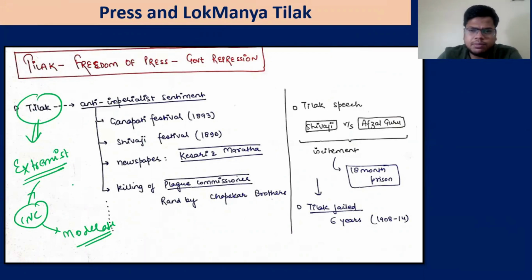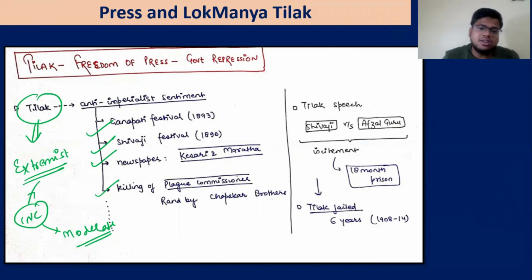They used to organize people. It can be seen that he is organizing the people and telling them about the misdeeds of the government, through the Ganpati festival and Shivaji festival, and in his newspapers Kesari and Maratha. Earlier, a plague had happened in Pune. The way it was dealt with by the plague commissioner Rand, the racism and brutality he showed to the people, the people did not like it, and he was killed by the Chapekar brothers.